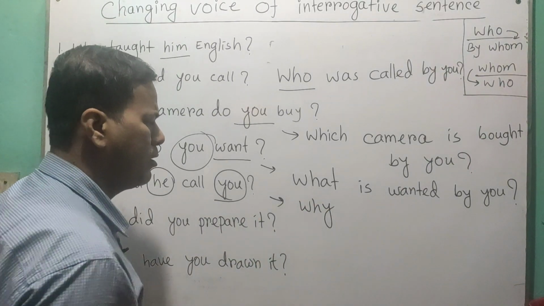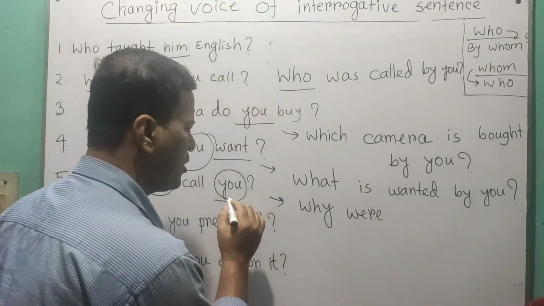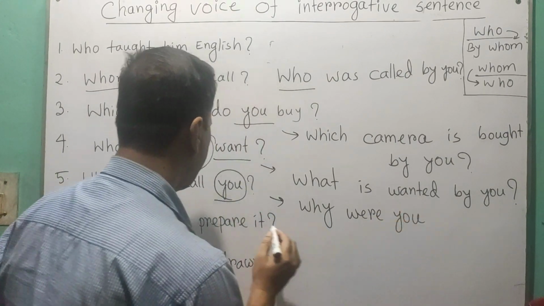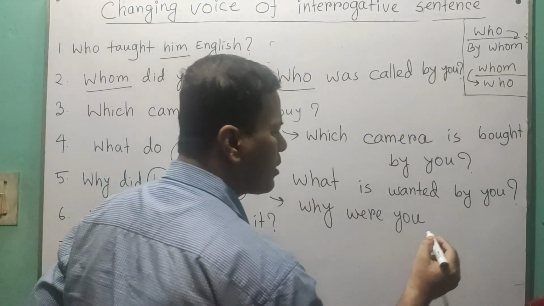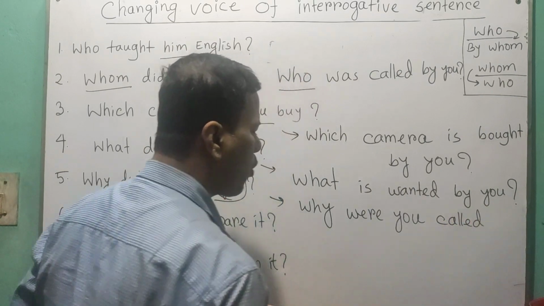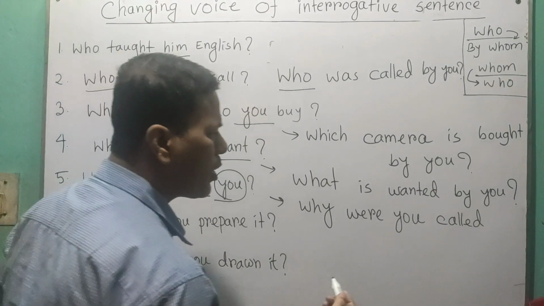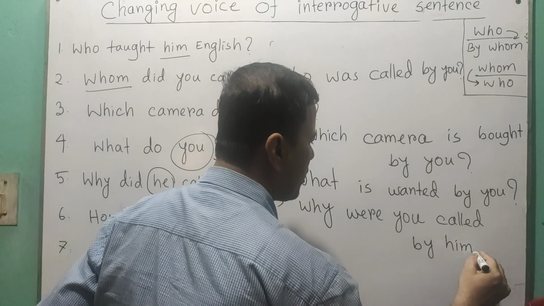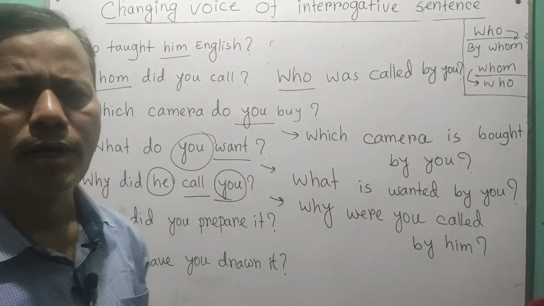So why were you, and then the third form of call, called. Why were you called? And the subject becomes the object. So Why were you called by him? Simple as that. And don't forget to put the question mark at the end.